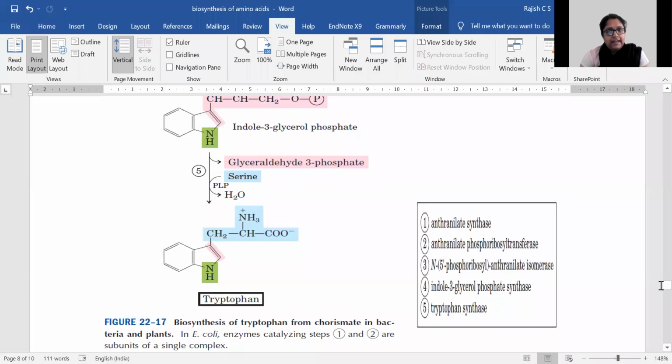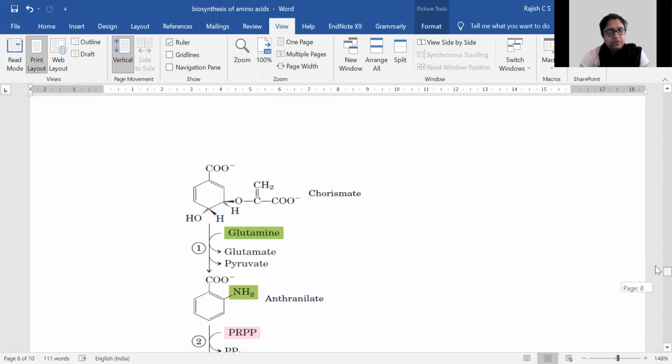As you know, I'll be taking the course on metabolism and bioenergetics, and we were looking into the biosynthesis of essential amino acids, specifically the biosynthesis of tryptophan. I will give a recap of the biosynthesis of chorismate and then tryptophan from it.